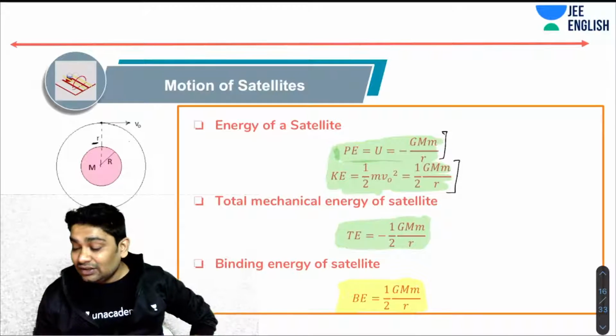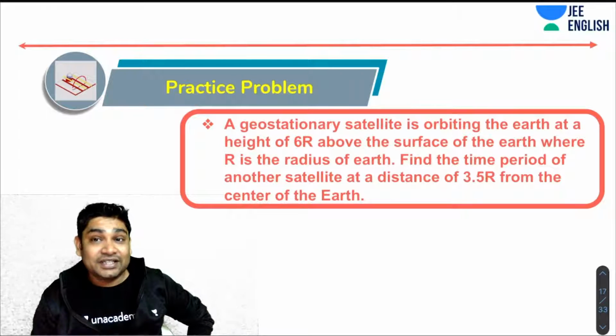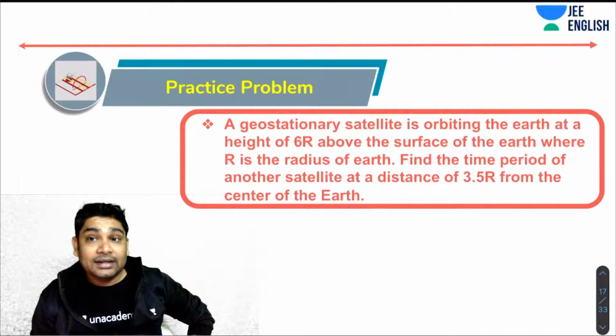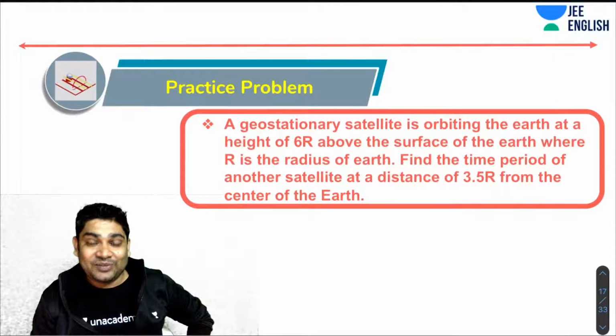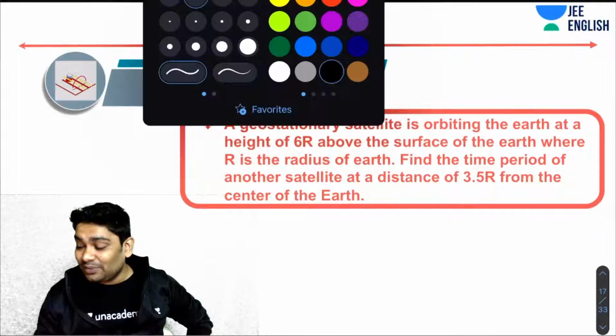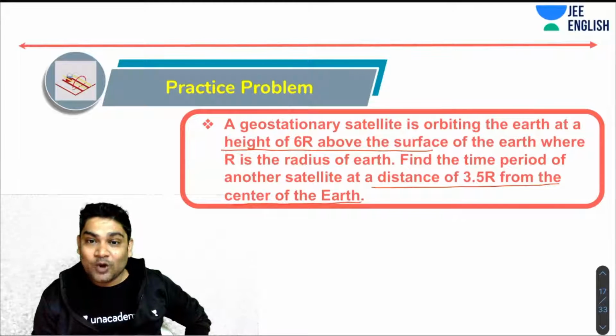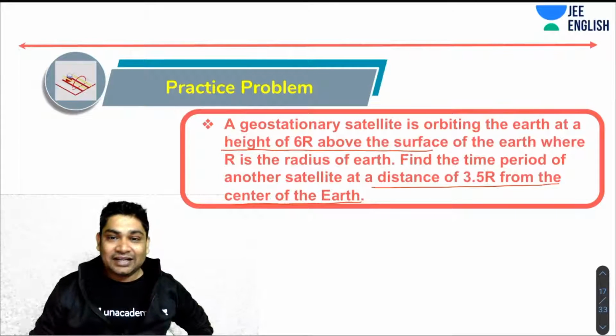All right, so why don't we try a question then? This question says a geostationary satellite is orbiting the Earth at a height of 6r above the surface of the Earth, where r is the radius of the Earth. You have to find the time period of another satellite at a distance of 3.5r from the center of the Earth. Please note the language. This is where most of you get it wrong. Here it says height of 6r above the surface, and here it says at a distance of 3.5r from the center of the Earth. Just remember that. That is where people make mistakes.